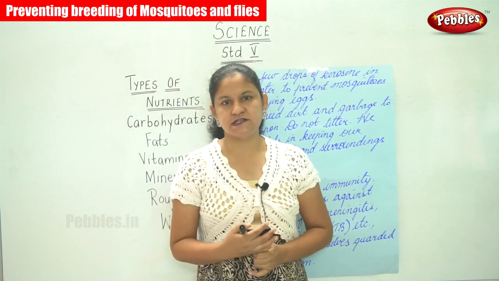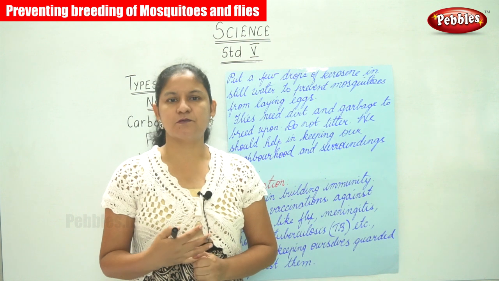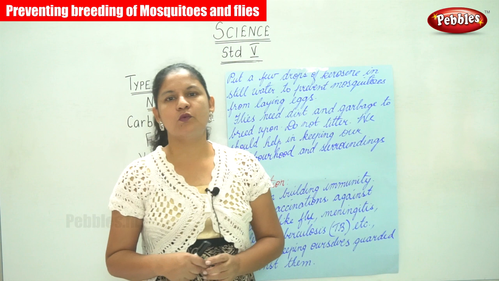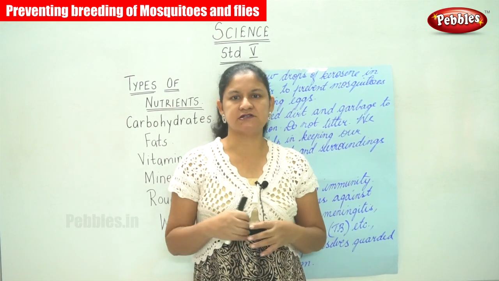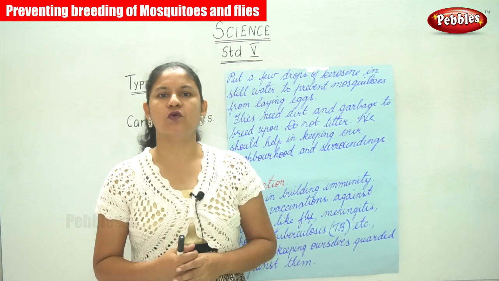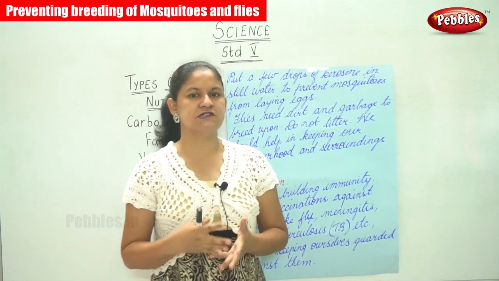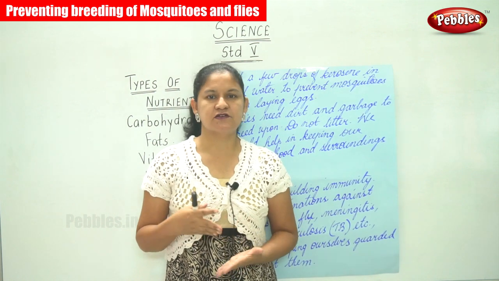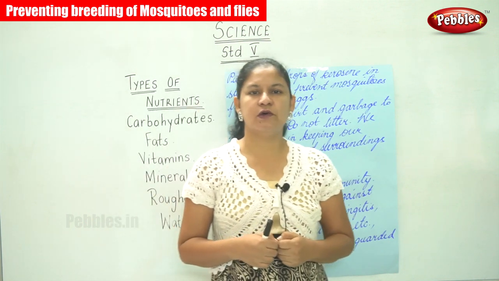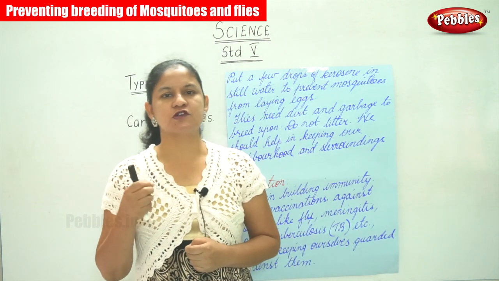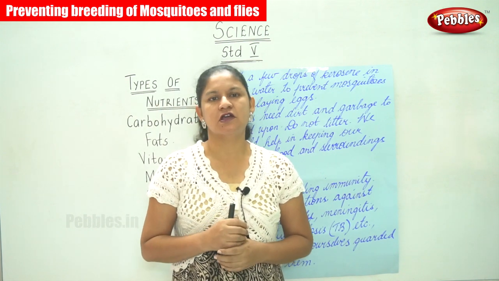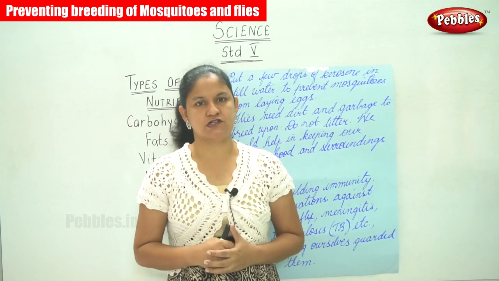The first is, we know that mosquitoes breed in stagnant water. So to avoid this, we need to keep our surroundings clean, our neighborhood clean, by not allowing water to stagnate in pots, vessels, ditches, drainages, tires, etc. For this purpose, we are going to add a few drops of kerosene in still water so that the mosquitoes do not lay their eggs in the water.